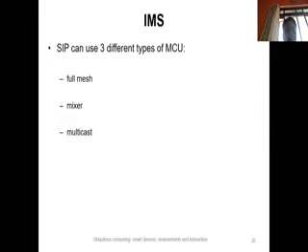In full mesh, every participant builds a signaling path with every other participant and sends an individual copy of the media stream to the others. Now this only scales to very small groups. The second type of MCU is a mixer or a bridge, which takes several media streams and replicates them to all the participants. So it's a kind of broadcasting.